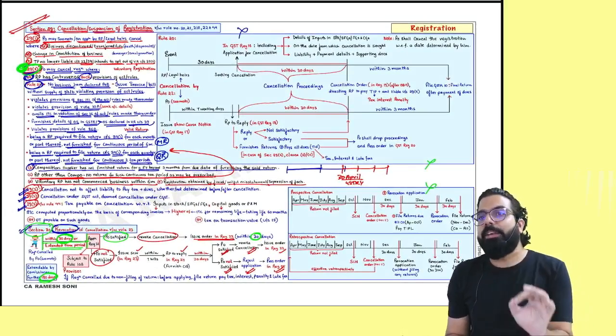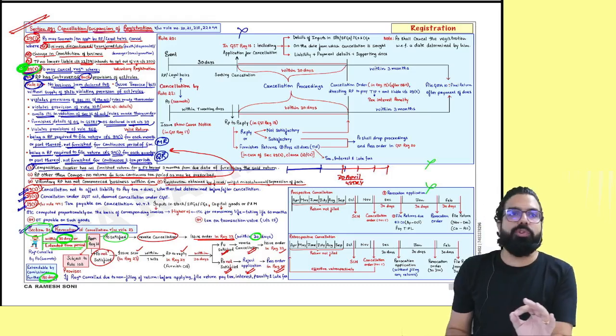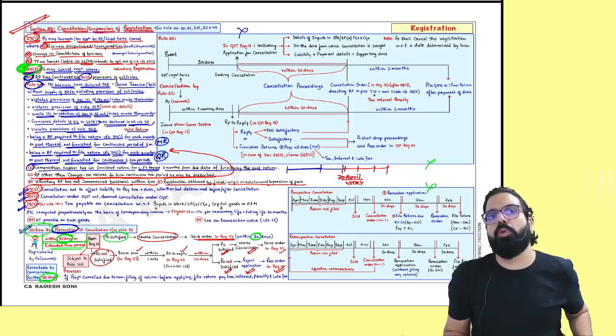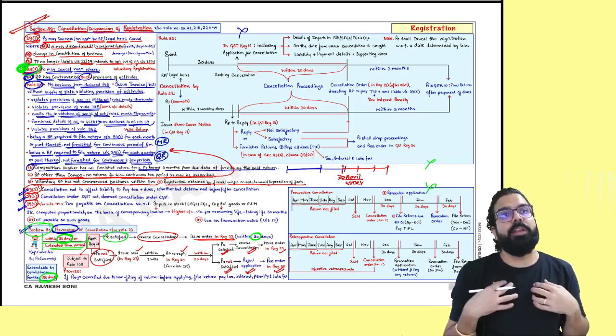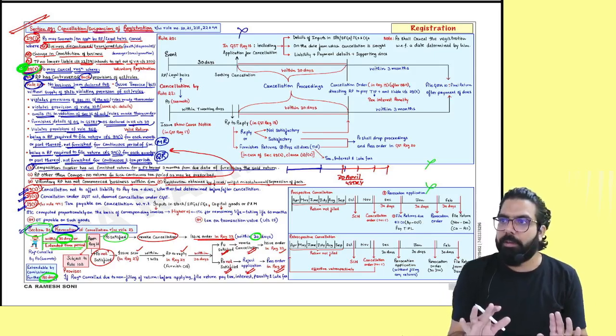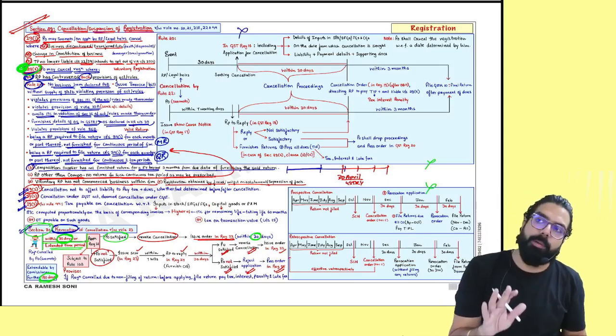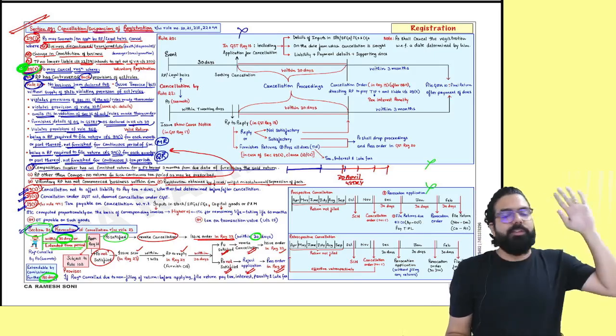People, please solve question answers and go for your exam. If you do question answers, 100% you will be able to attempt everything. What I have told you from the registration chapter, in my opinion, questions should come from that. If anything comes outside also, please solve question answers and go. You will be able to attempt. Are we all clear, everyone? I'll go ahead and close my revision on the chapter of registration.